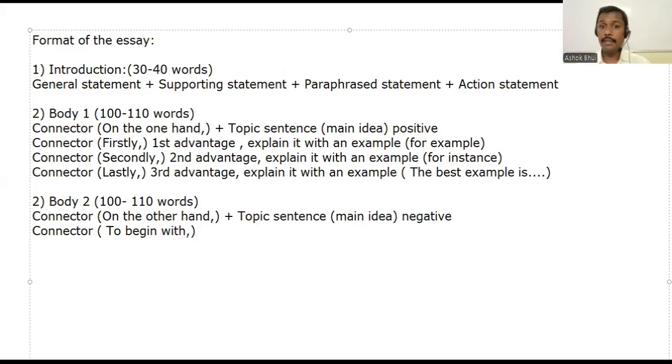You can use to commence with, to begin with, to start with, to initiate with. And then you can have the first disadvantage. Is that clear?